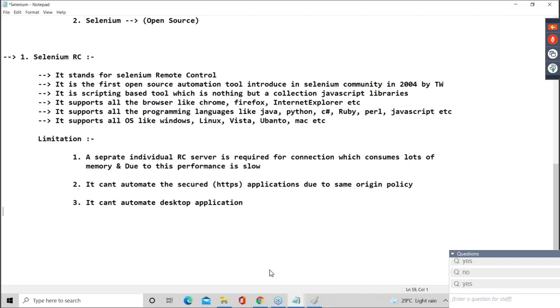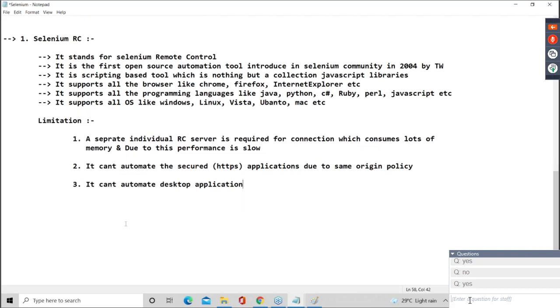Now, guys, is everyone clear? Done with Selenium RC? Are you clear why it became a flop tool? Okay. Now, guys, next let's go for Selenium IDE. So what is Selenium IDE? Second tool, guys. So this IDE, can I say, guys, it's a UI based tool developed by ThoughtWorks? Yes or no? It's a UI based tool developed by ThoughtWorks.